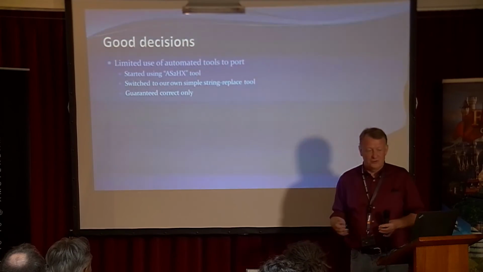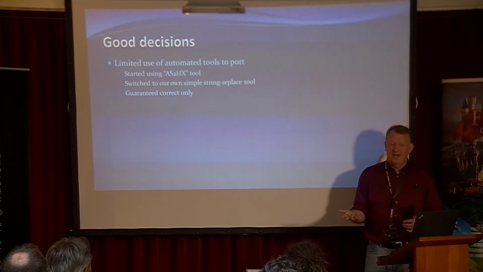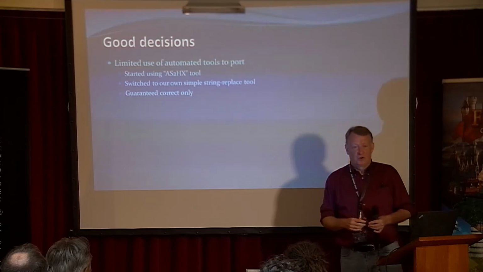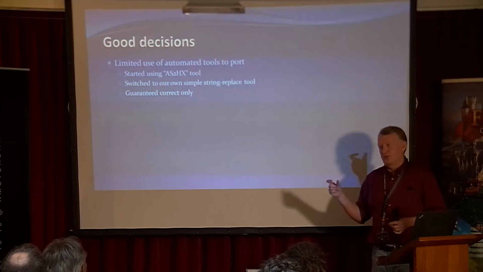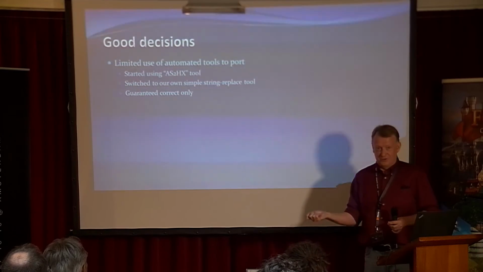Some of the things we think of as being good decisions, so we went the other way. We didn't use automated tools hardly at all. We started using the ES2 Haxe conversion tool and decided that was a bad idea. We didn't want to end up with runtime errors, right? We didn't want to have code that would compile that was actually wrong. So we didn't want it to be converted and be incorrect. As I say, it's a little different choice than InnoTuck. So we went to the opposite extreme.